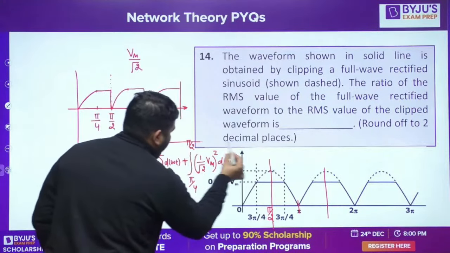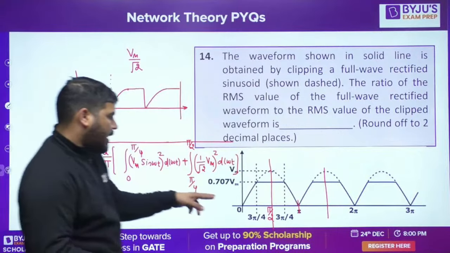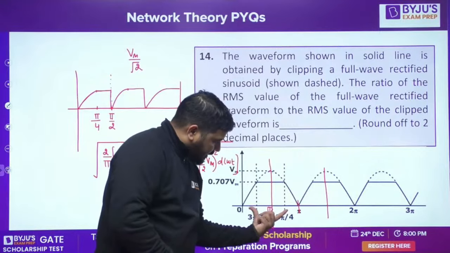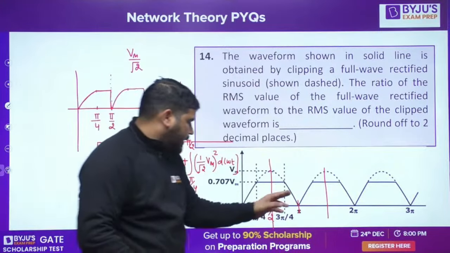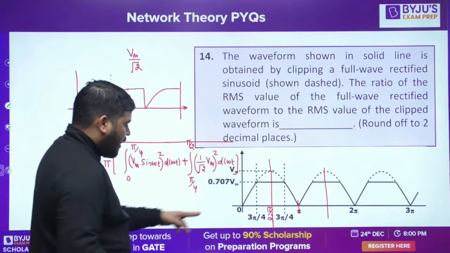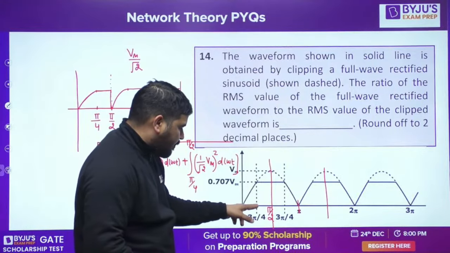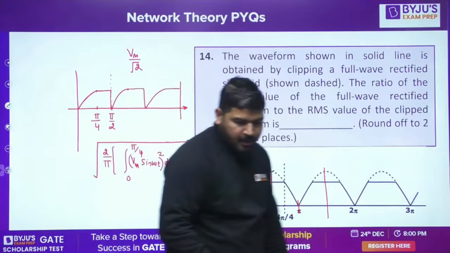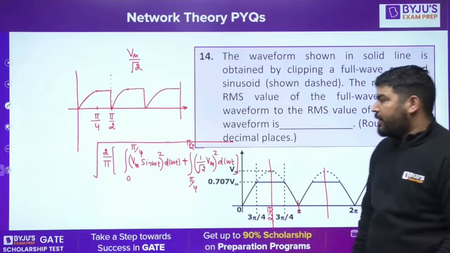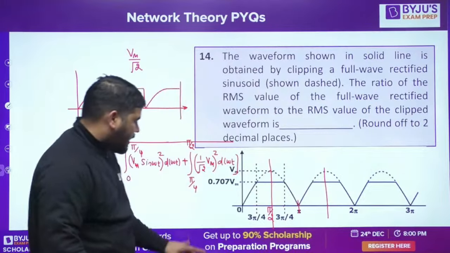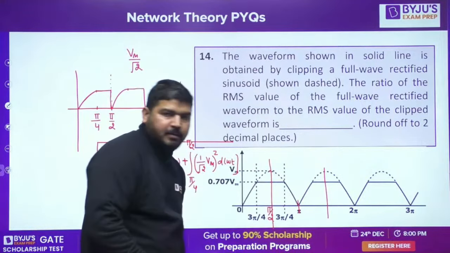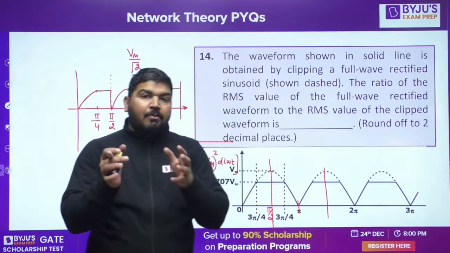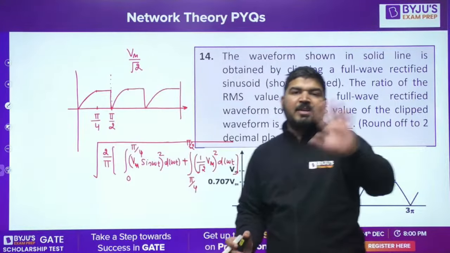Okay, this is my RMS value of this signal. If I take the period as pi, then I have to integrate in 3 parts: from 0 to pi by 4, then from pi by 4 to 3 pi by 4, and then 3 pi by 4 to pi. It will be more difficult for me to solve. That's why I flipped this part such that the period can be reduced, and via flipping, RMS will not change.